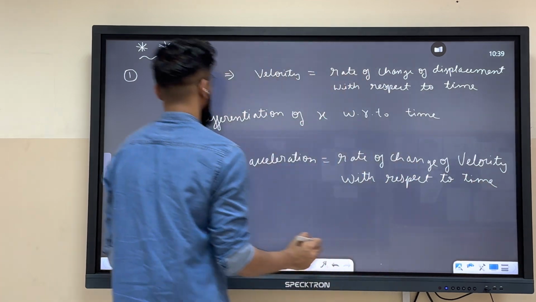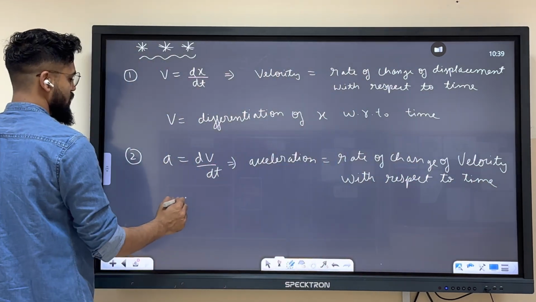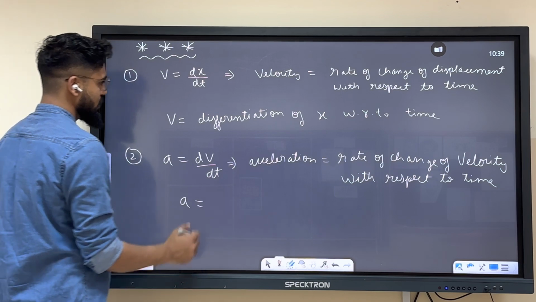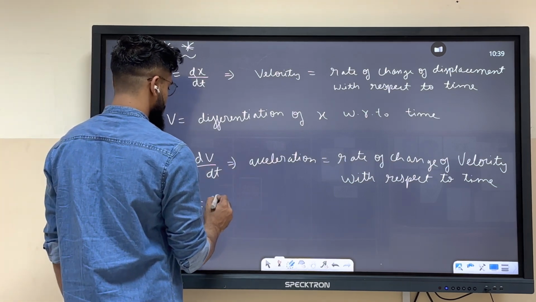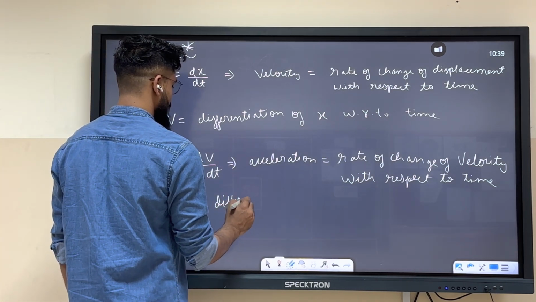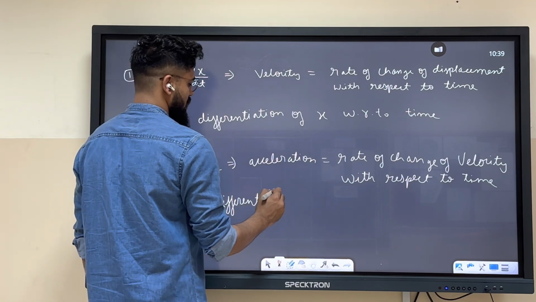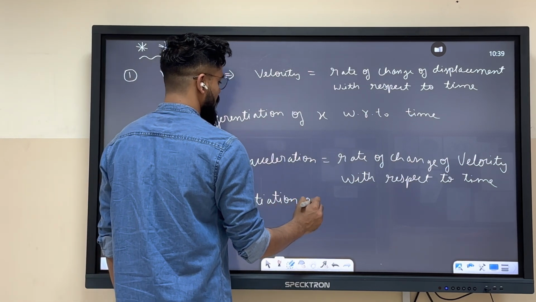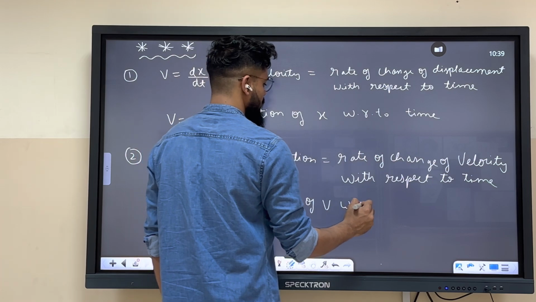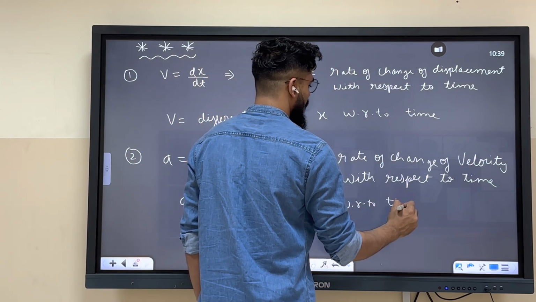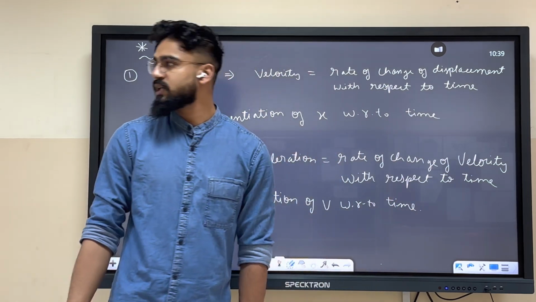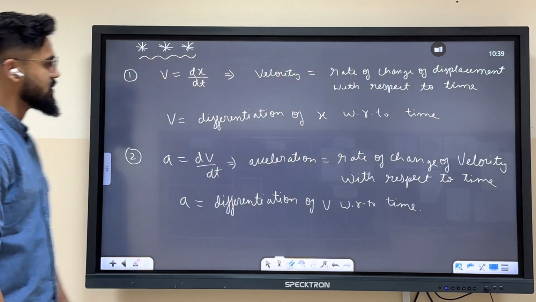Yes or no? Acceleration is nothing but differentiation of v with respect to time. Are we getting it, my brothers and sisters? Yes? Okay.